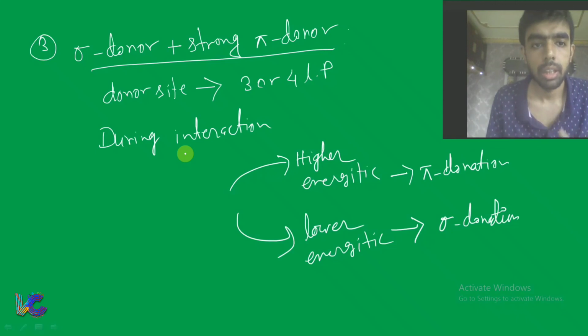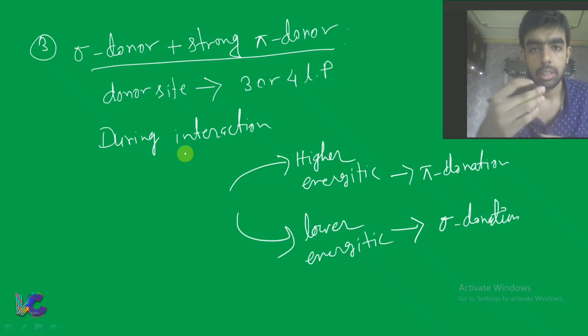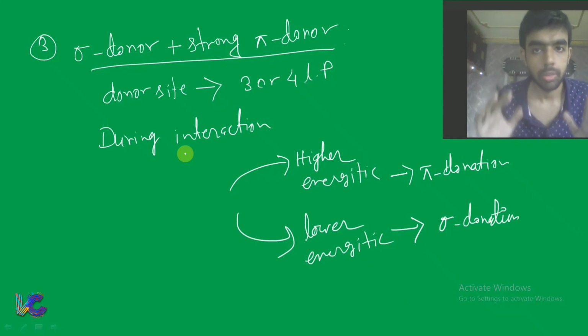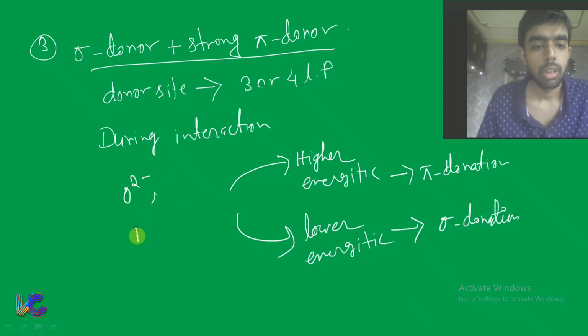What I am saying, in the donor side there will be 3 or 4 lone pair. During interaction, this lone pair will break into two set. One is higher energetic, another one is lower energetic. Which is higher energetic, that will be involved in pi donation, which is lower energetic, that will be involved in sigma donation. Fine. The example you can take O2 minus, F minus, Cl minus, Br minus. These are the example.